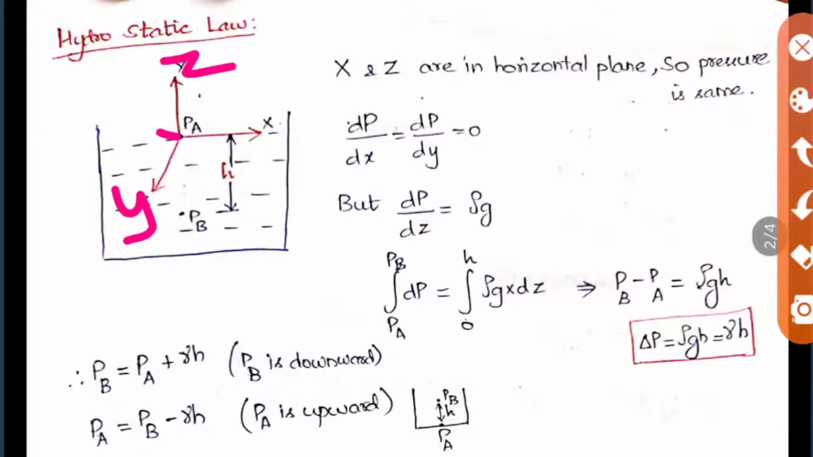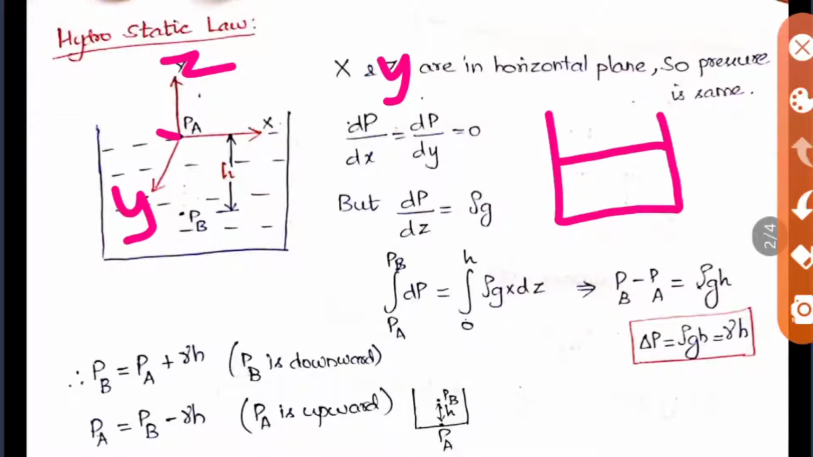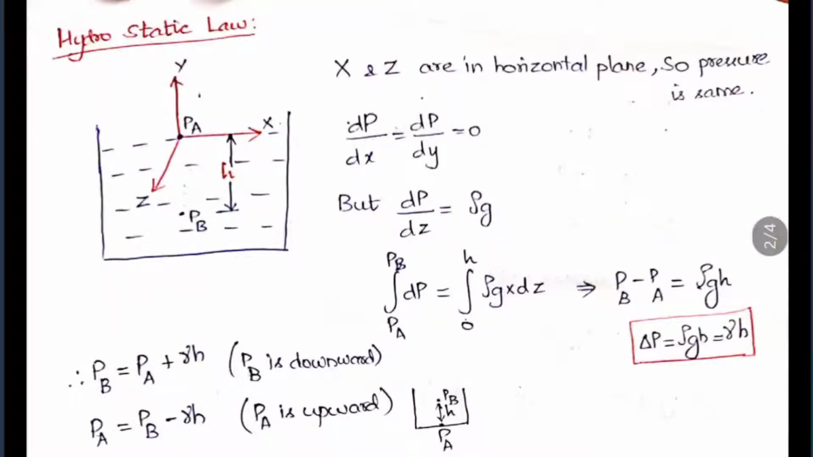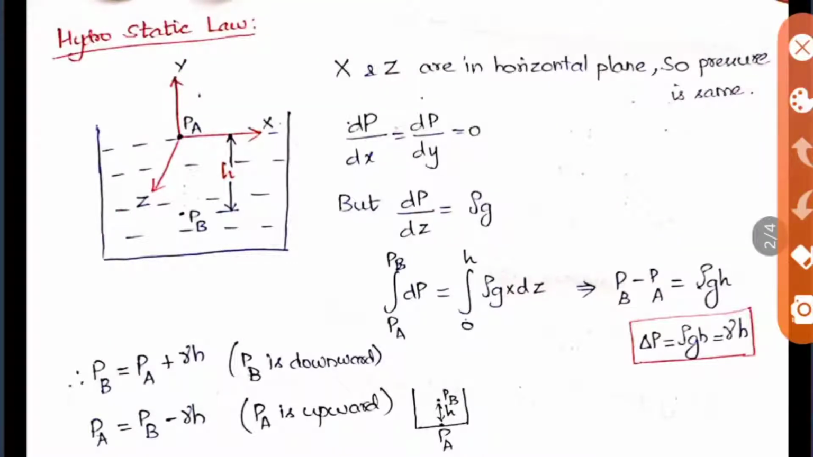So I have taken this as y and this as z. Here, x and y are in the horizontal plane. What does the horizontal plane mean? If you take a container filled with fluid, the pressure at all the points along this line will be the same, and if you take another line, the pressure at all the points in that line will be the same. So in a horizontal line, the pressure at each and every point along that line will be the same.